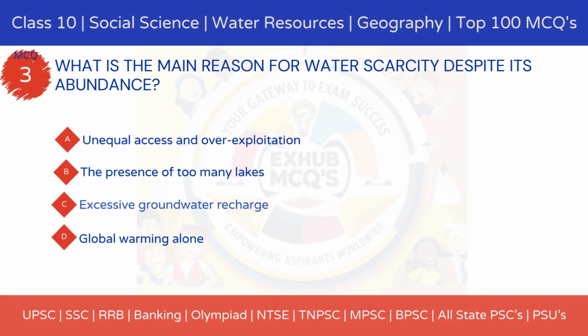MCQ 3. What is the main reason for water scarcity despite its abundance? Option A, unequal access and overexploitation. Option B, the presence of too many lakes. Option C, excessive groundwater recharge. Option D, global warming alone.